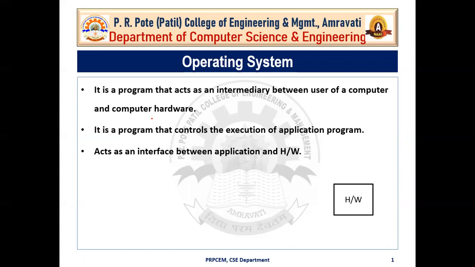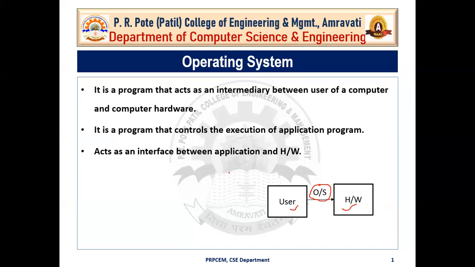So it acts as an interface between the user of the computer and computer hardware. The software we need between the hardware and user is called operating system. Okay, so here operating system acts as an interface between the user and the computer hardware. So you have to call that operating system is nothing but a software or a program that acts as an intermediary between the user and the computer hardware.